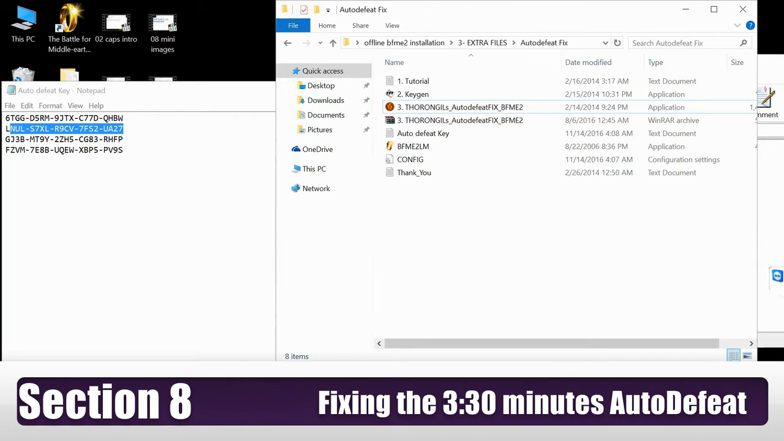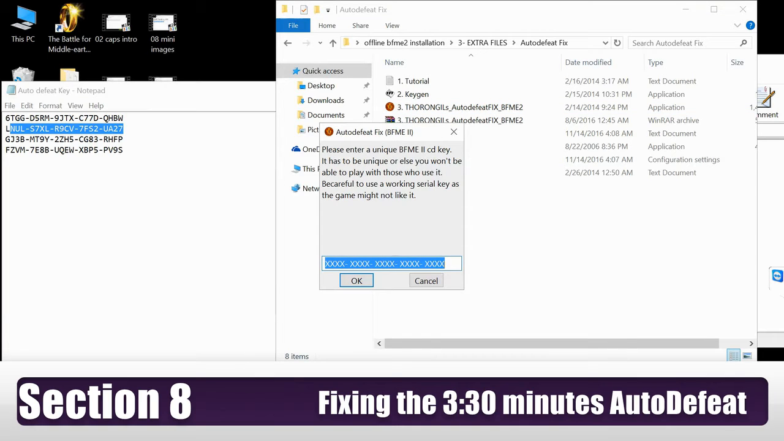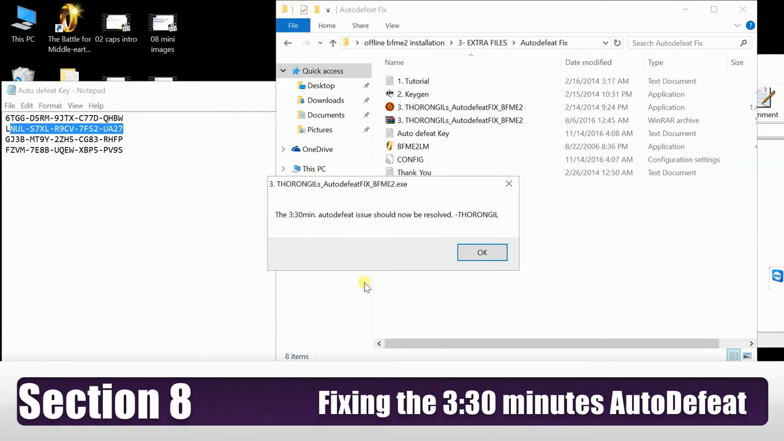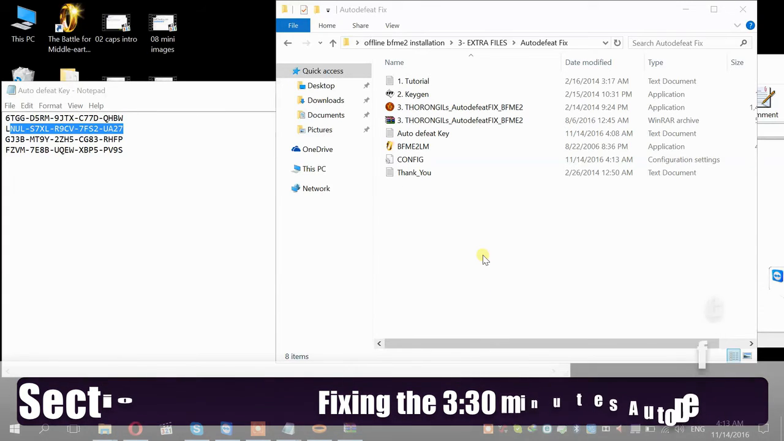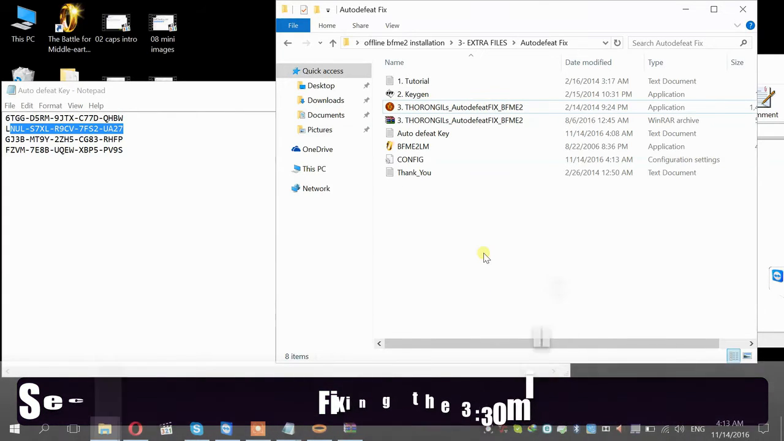And I forgot that L, so I will make sure to grab it. So you copy, you paste your new key, you hit OK. It should now be resolved. It is that simple. So if you run into that problem, that's how it's done. And then you realize you don't actually suck that bad.